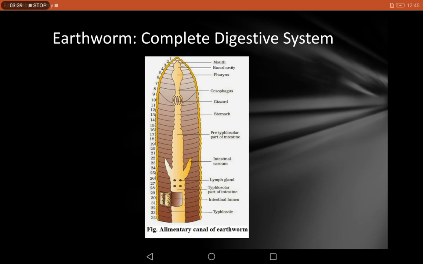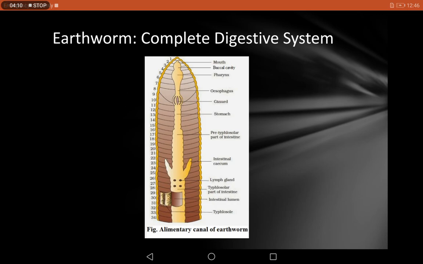Then this peristomium is covered with an overhanging lobe called the prostomium. So this is the second terminology. Peristomium is covered by prostomium, and whenever this animal is not feeding, the prostomium covers the mouth. It prevents the soil from entering its mouth.